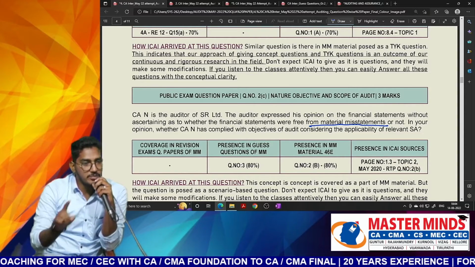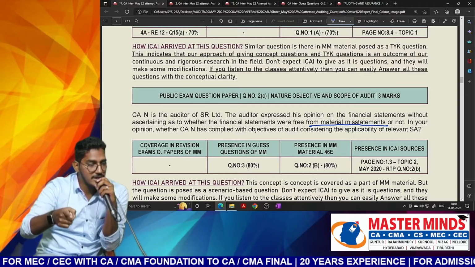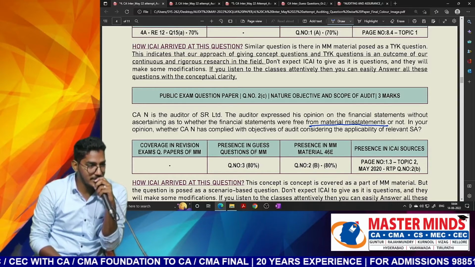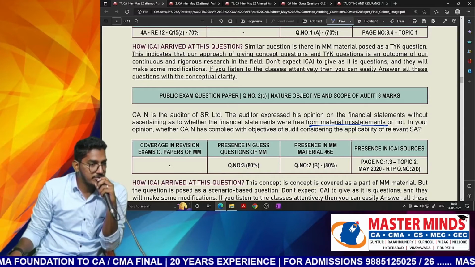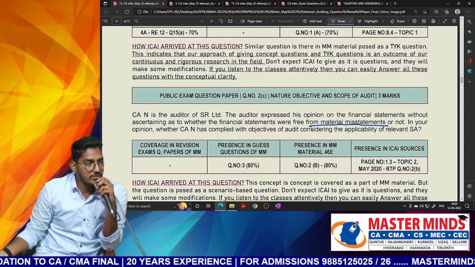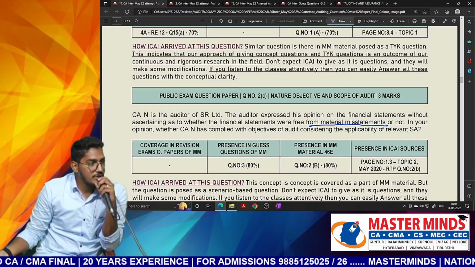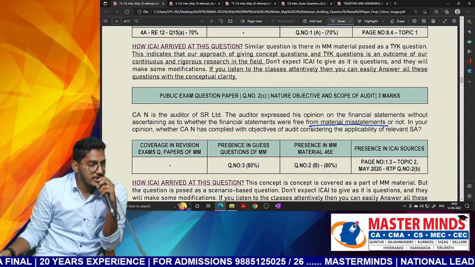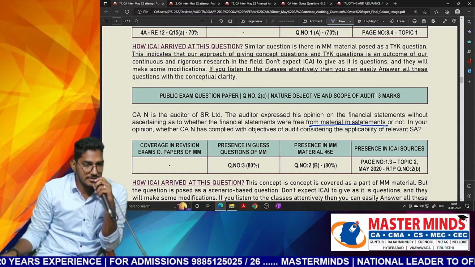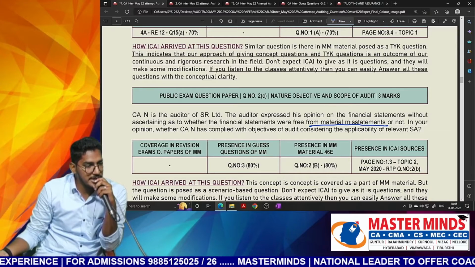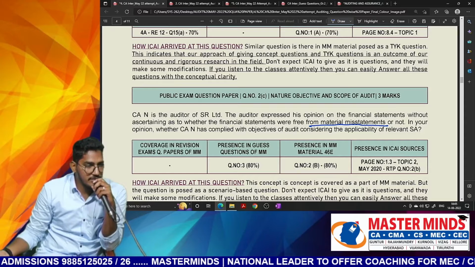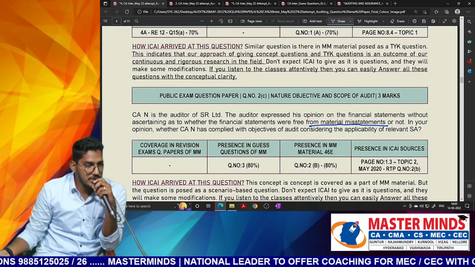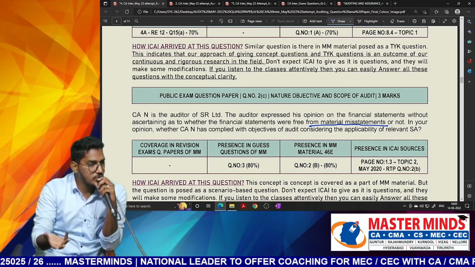See, here they did not mention the standard number, but they are asking a question directly related to SA 200. They are telling auditor did not obtain reasonable assurance whether financial statements are free from material misstatements. Which standard got violated here? SA 200. What are the two objectives of the standard? To obtain reasonable assurance whether the financial statements are free from material misstatements, whether they are prepared as per applicable financial reporting framework. If the auditor did not check whether financial statements are free from material misstatements or not, he has violated SA 200 itself.